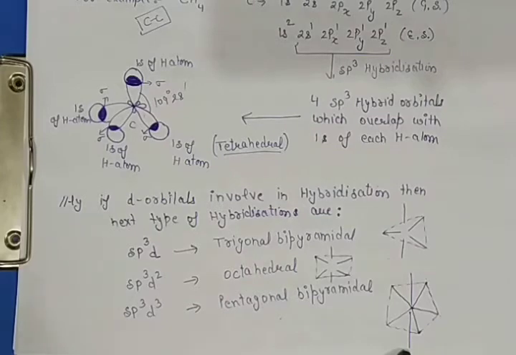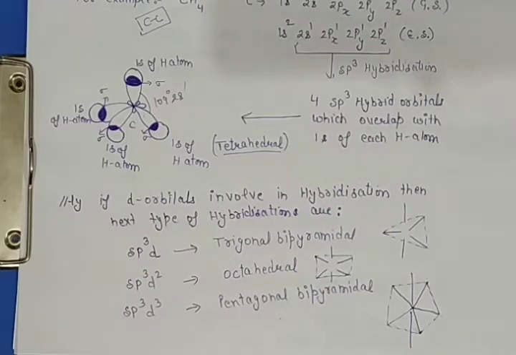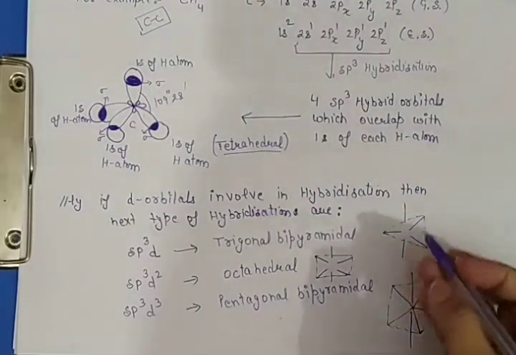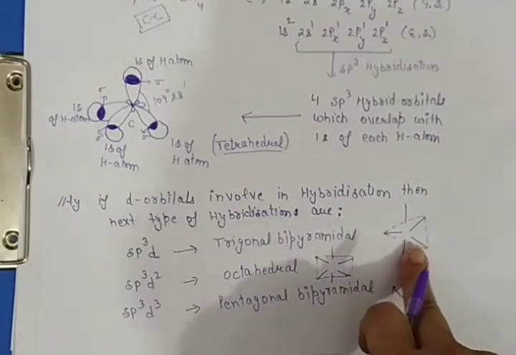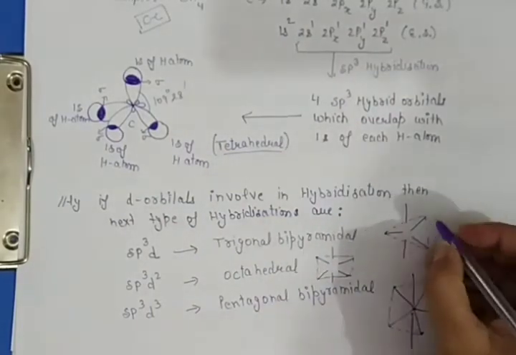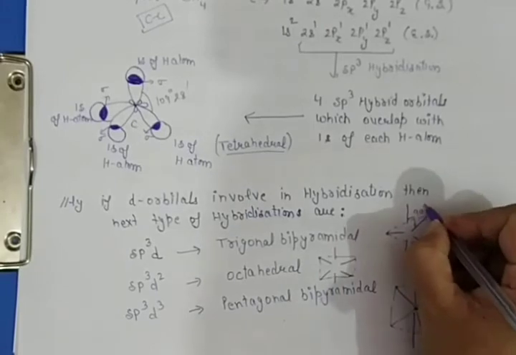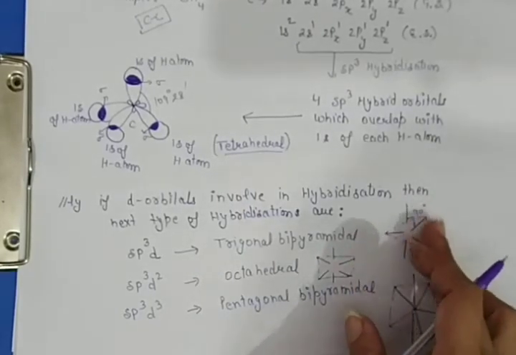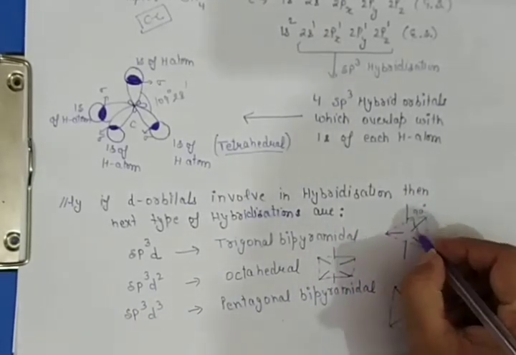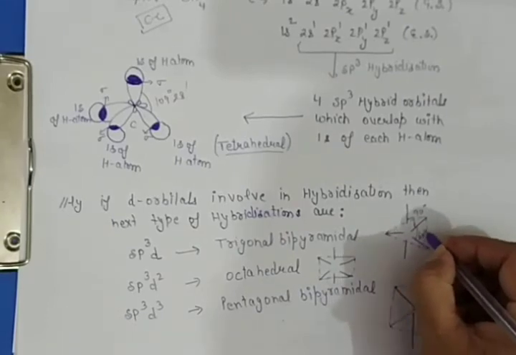Next we see the angles. In trigonal bipyramidal, this one is 90 degree, and this is the equilateral triangle with angle 60 degree.